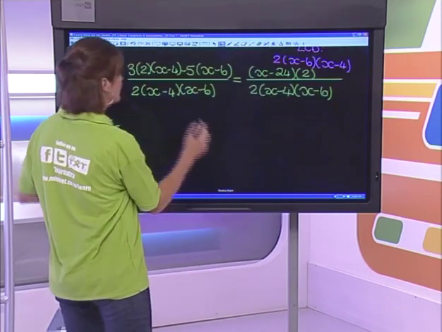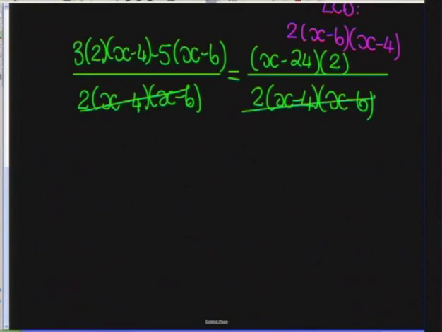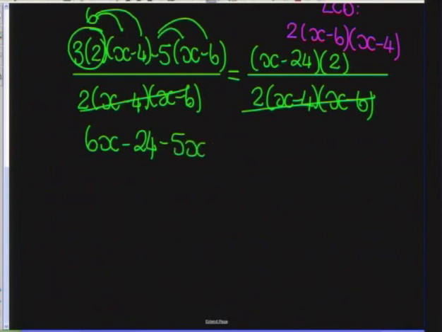Okay. Right, what we do know is that we can cancel those denominators. Okay. And now we're going to multiply. 3 times 2 is 6. Okay. So therefore, when I distribute my 6 into my bracket, we are going to get 6x minus 24. Negative 5 is going to distribute into my bracket, so we get negative 5x plus 30. And on this side over here, 2 is going to distribute. It's just coming from the other side, but it works exactly the same way. So 2x minus, and 24 times 2 is 48.